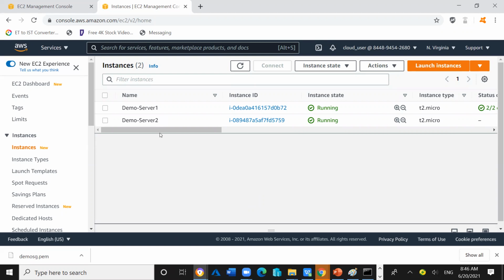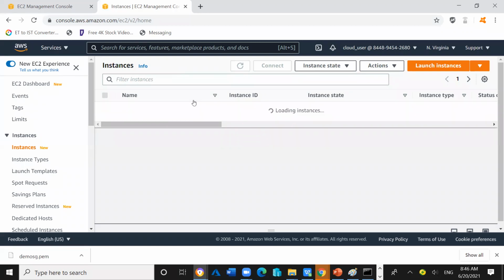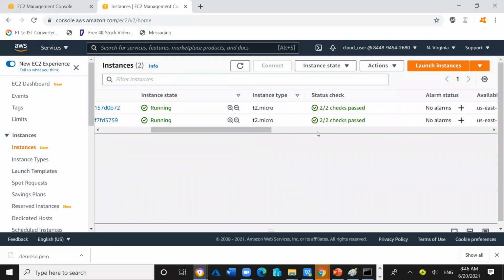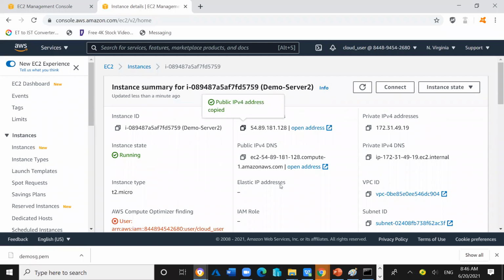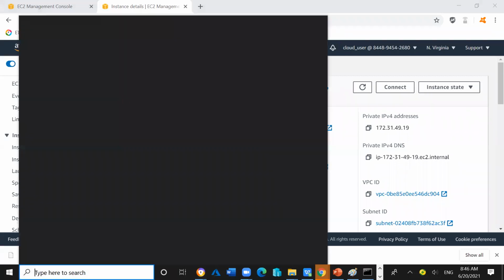So let's see the status of demo server 2. It is also created. Now click on the instance ID of demo server 2 and type CMD.